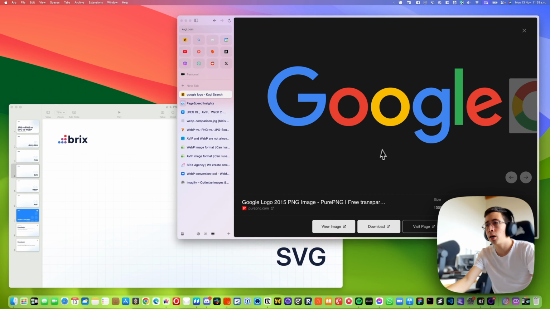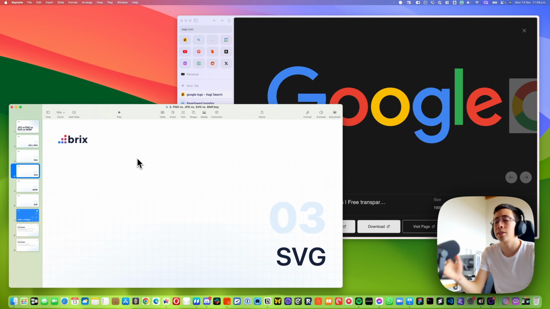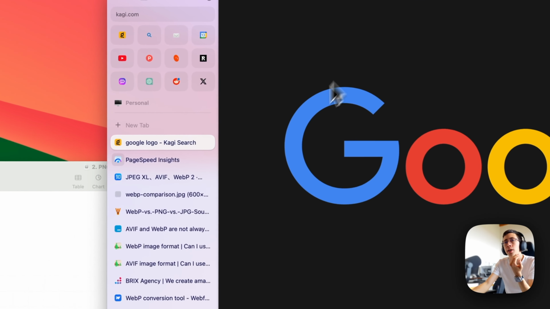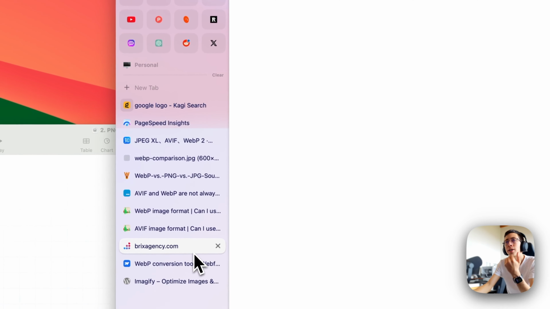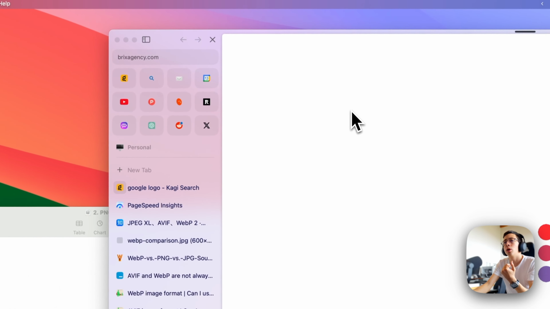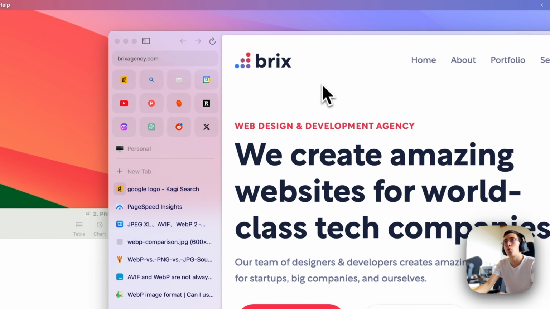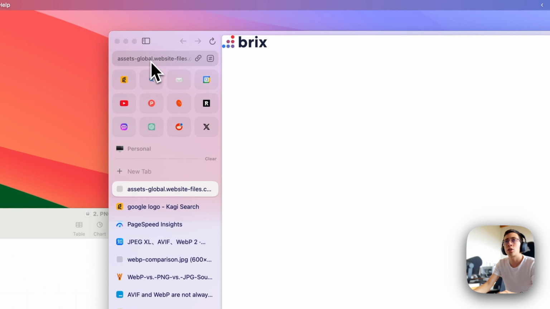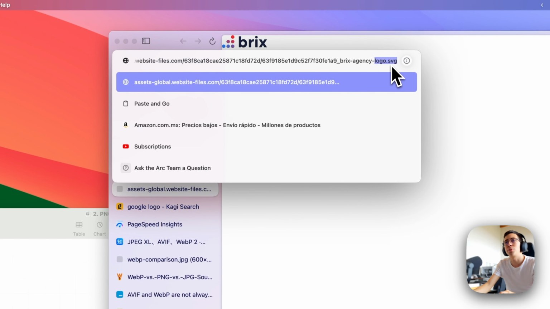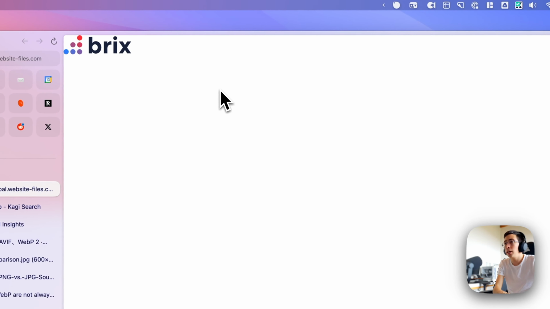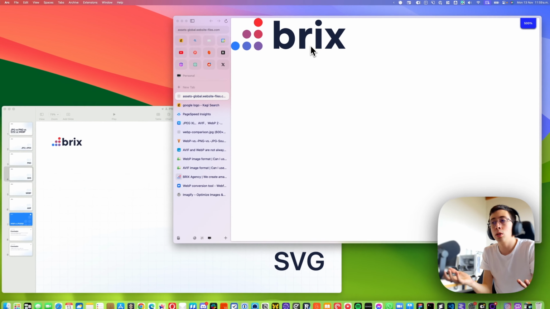And next, we have one that is a little newer, and it is SVG. SVG stands for Scalable Vector Graphics. It's a format that allows you to upload vectors into your website. For example, if we take a look at the Bricks Agency website and check out the logo from Bricks Agency, you will see that this logo is an SVG. You can actually see it right in here. Here it is, SVG. So if we make it bigger, you will see it just doesn't lose quality.